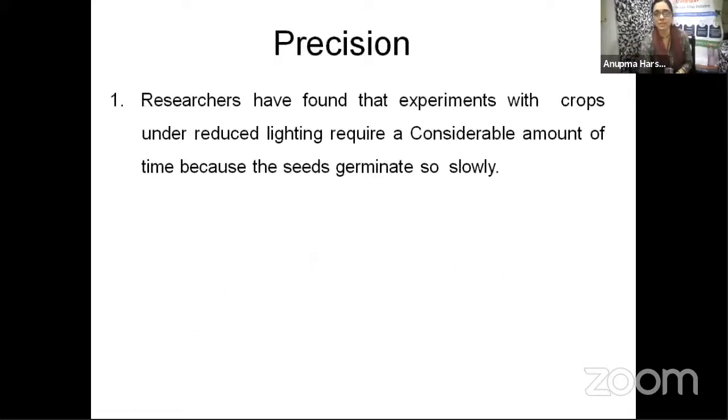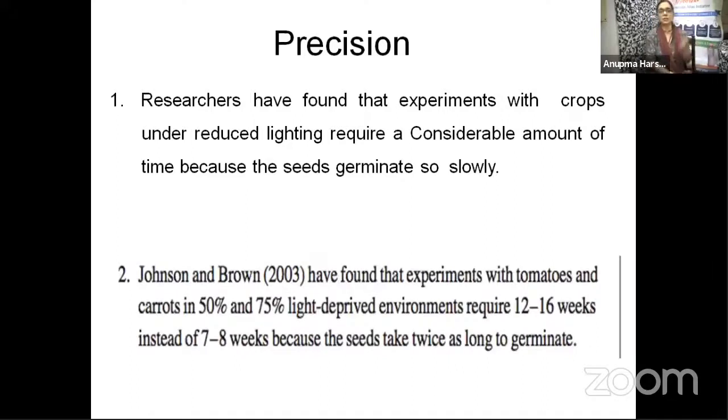What is precision? Researchers have found that experiments with crops under reduced lighting require a considerable amount of time because the seeds germinate so slowly. Now look at this statement, and then look at the second one given here. Johnson and Brown, 2003, have found that experiments with tomatoes and carrots in 50% and 75% light-deprived environments require 12 to 16 weeks instead of 7 to 8 weeks because the seeds take twice as long to germinate.